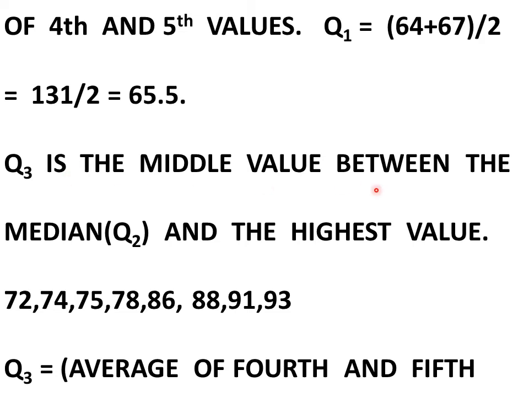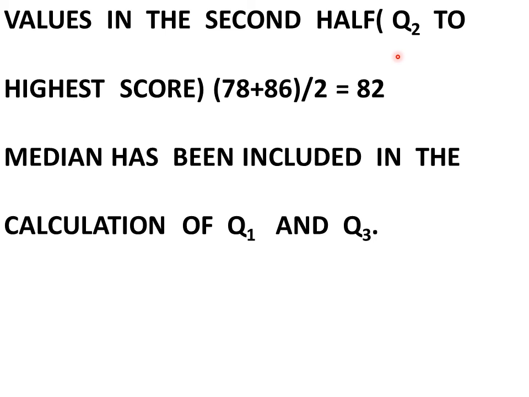Q3 is the middle value between the median, that is Q2, and the highest value. Median is 72, next value is 74, 75, 78, 86, 88, 91 and 93. So Q3 is the middle value between 72 and 93. So Q3 is equal to average of 4th and 5th values in the second half, that is Q2 to the highest score. Q2 is also the median. So Q3 is equal to 78 plus 86 divided by 2, which is equal to 82.